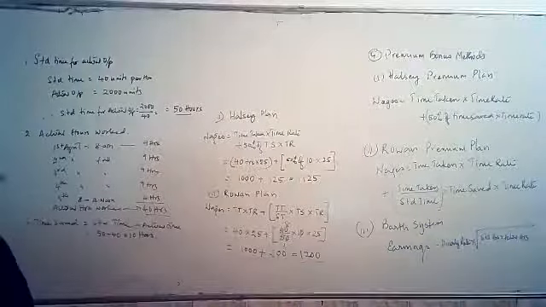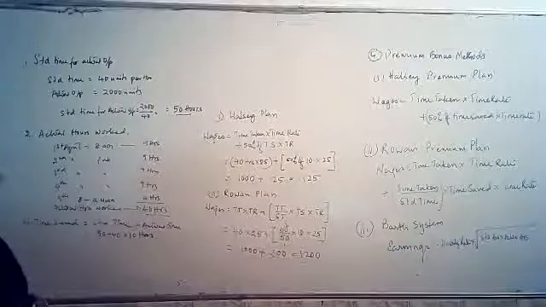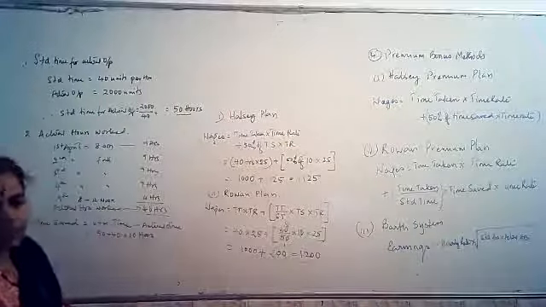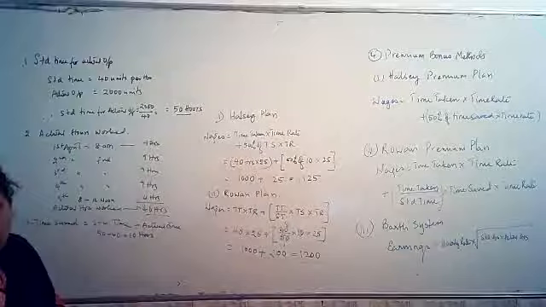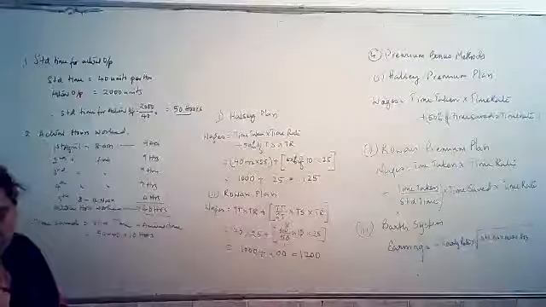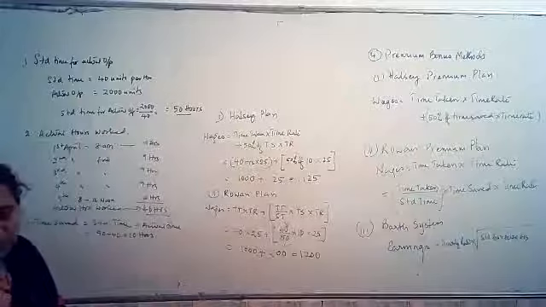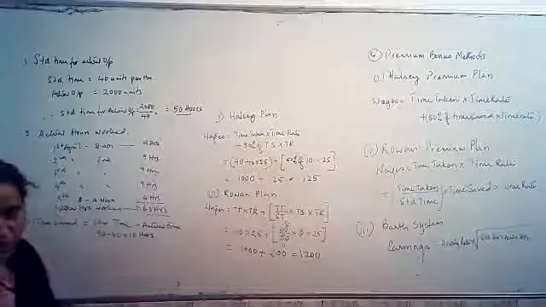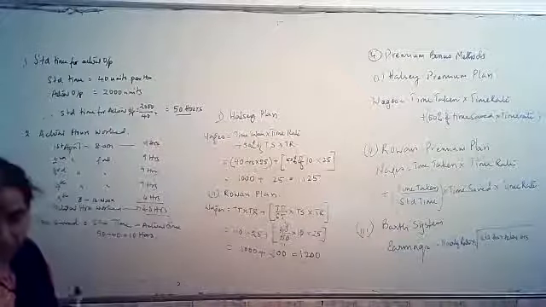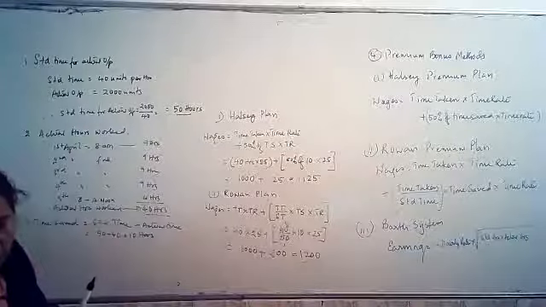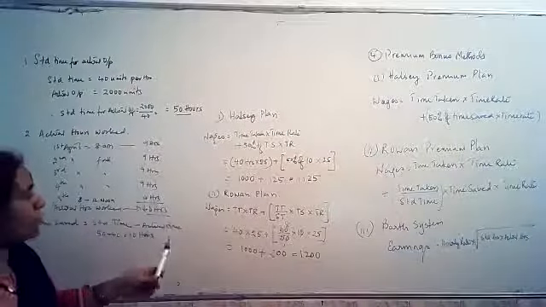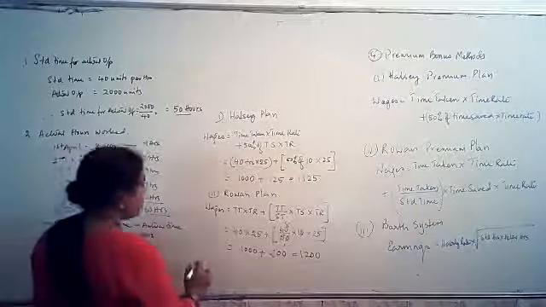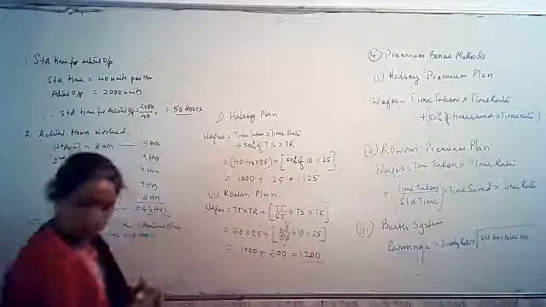This is how we need it. In the question, what they have given is the Halsey plan. In this question, they have said bonus is at 40% of the time saved. So they have calculated how much is the bonus which is given to him. They have asked you to calculate the Halsey plan and Rowan plan, which we have already done. Let's look into what is the bonus which is paid to him. So what calculation do we need to do for the actual bonus?